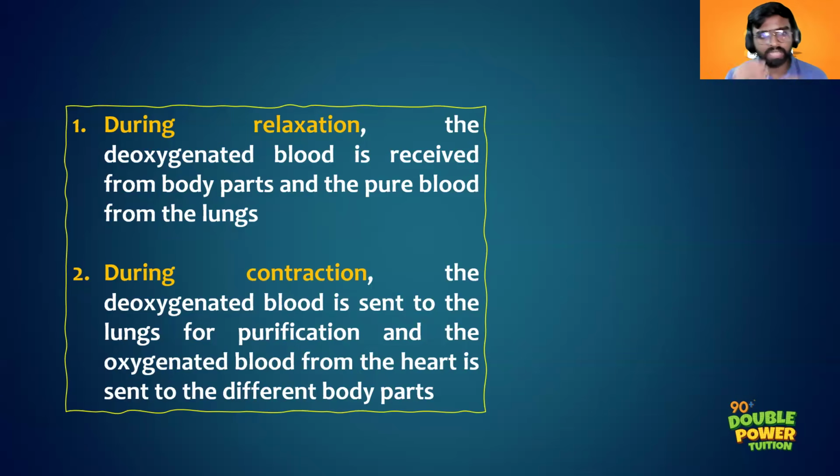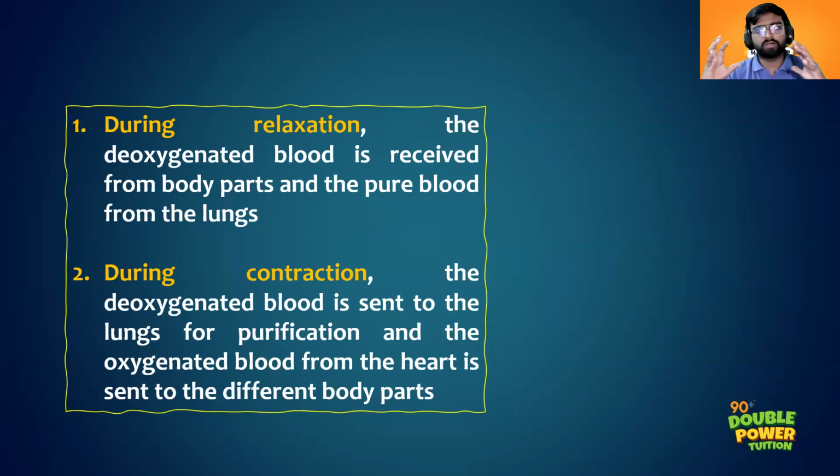And during contraction, what happens? When the atrium contracts, the blood will move directly into the ventricles, right? The deoxygenated blood from the right atrium will move into the right ventricle, and the oxygenated blood from the left atrium will move into the left ventricle. Then the ventricles contract. The deoxygenated blood from the right ventricle through the pulmonary artery will reach the lungs, and the oxygenated blood from the left ventricle through the aorta will reach the different body parts, right? So during relaxation, they receive the blood, and during contraction, they push the blood to the rest of the parts. Clear? That is the speciality of contraction and relaxation.